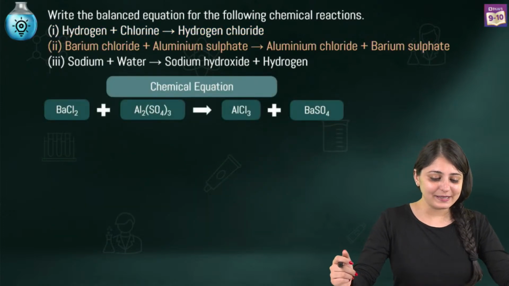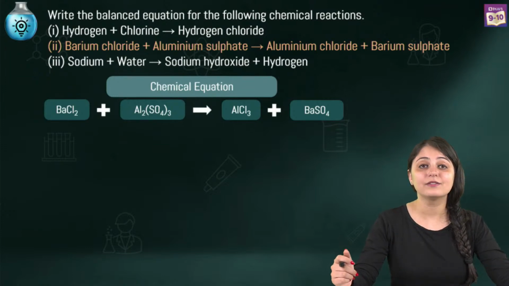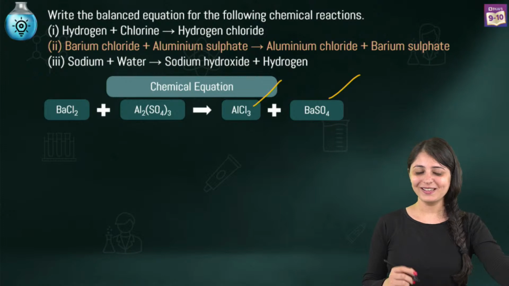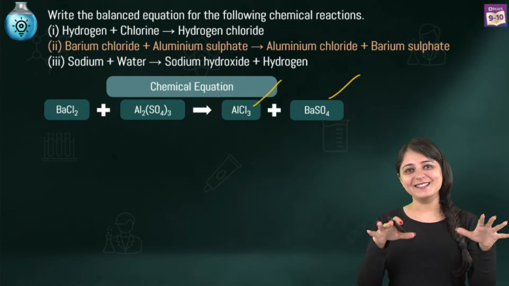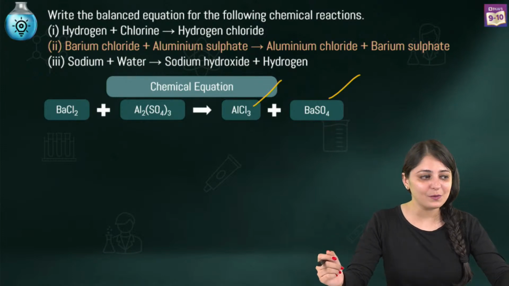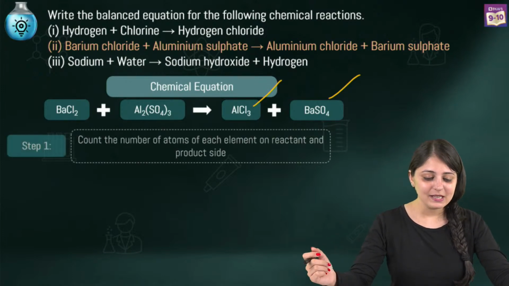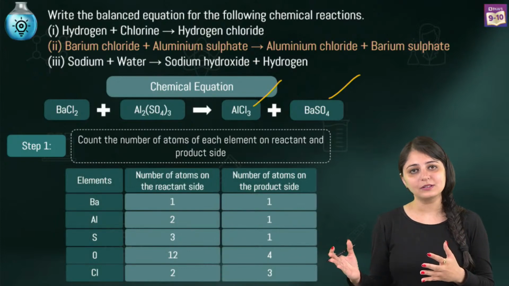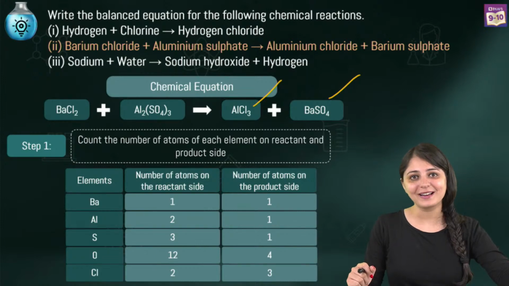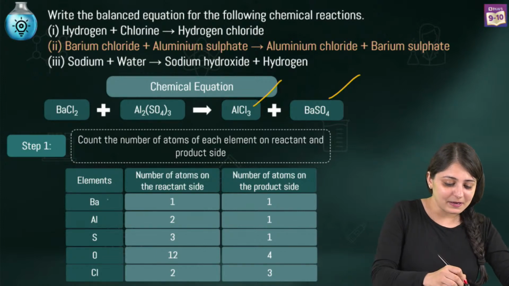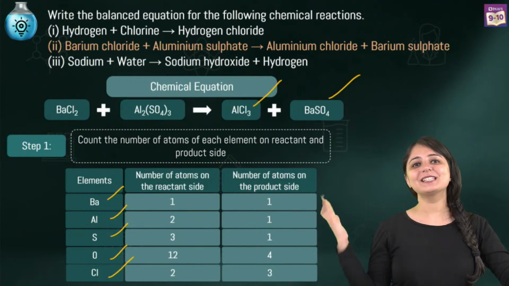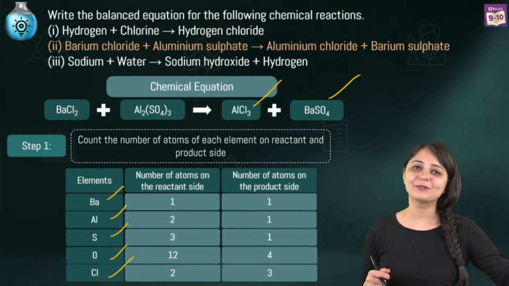Now the next part of the question is barium chloride plus aluminium sulfate giving you aluminium chloride plus barium sulfate. You start writing the answer. I know you people know the method, so you can quickly write the answer. Meanwhile, I'll explain the steps. So step number 1 is going to be the same for all the questions, right? It is to write the number of atoms of every element on the reactant and product side. So we've got barium, aluminium, sulfur, oxygen, chlorine. These are the elements. And for the respective elements, we have mentioned the number of atoms.